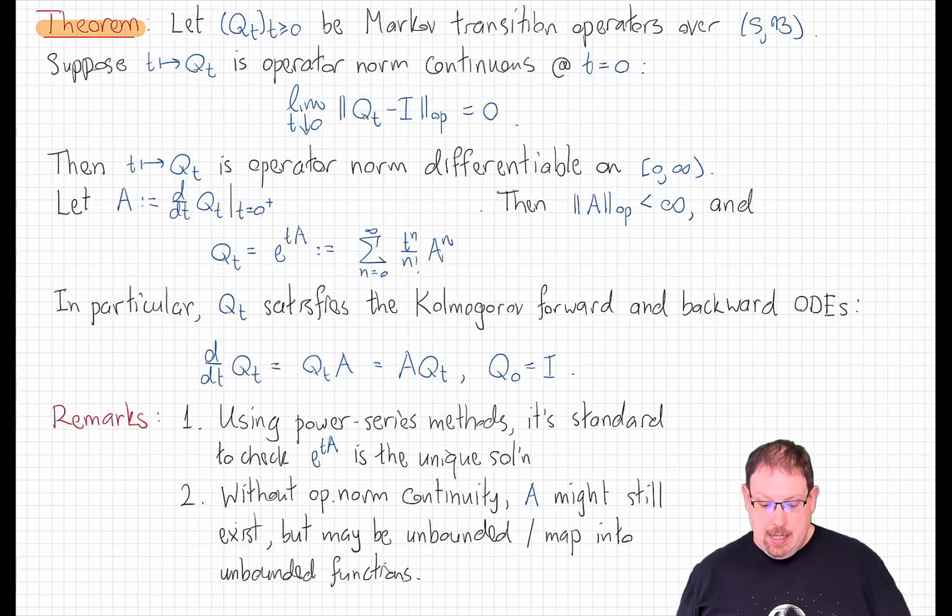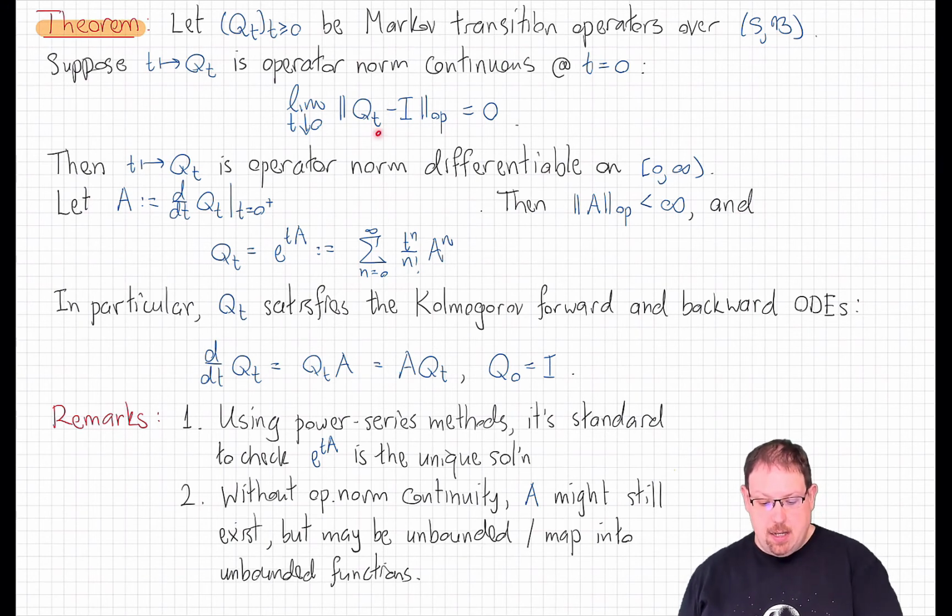If Qt is a family of Markov transition operators on some state space, S, and if we assume that as a function of t, Qt is operator norm continuous at 0, that is, if as t goes to 0, Qt converges in operator norm to the identity operator, then things are super nice. Remember, in the last lectures, we saw examples of Markov transition semigroups that were discontinuous at 0.